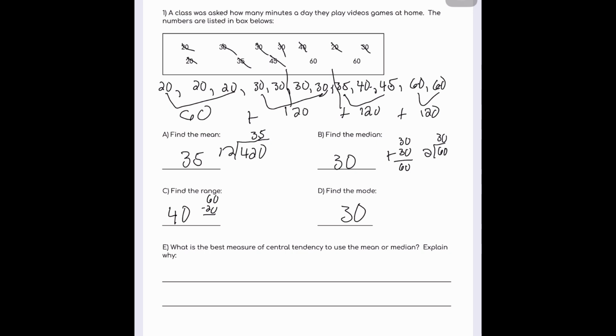What is the best measure of central tendency to use? The mean or median? Explain. I would use the mean, or the right answer is the mean, because there is no outlier.